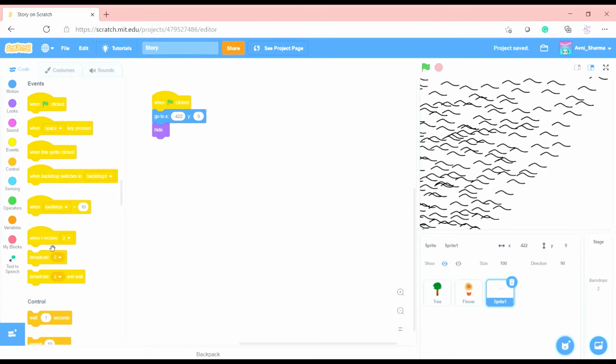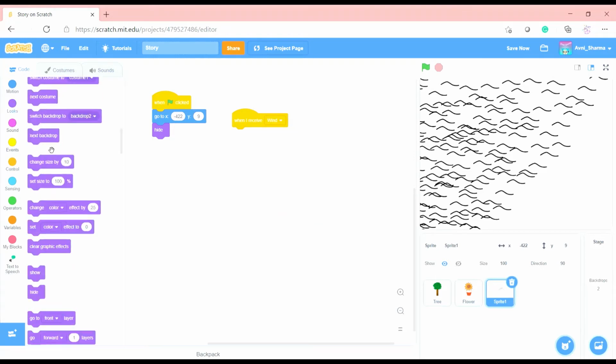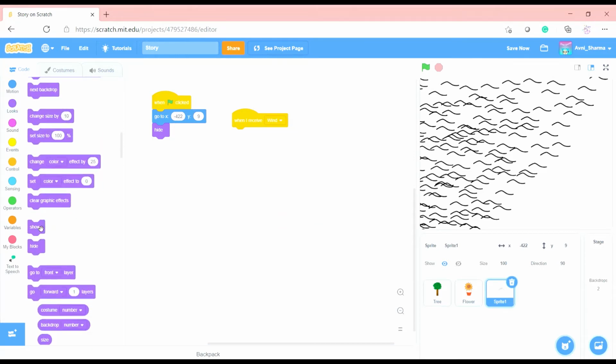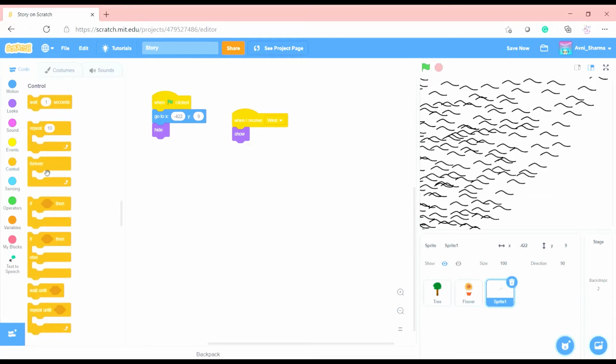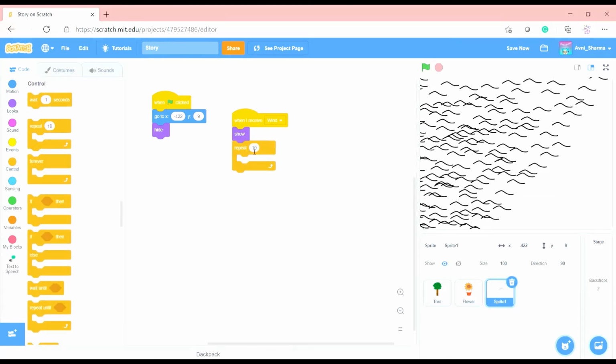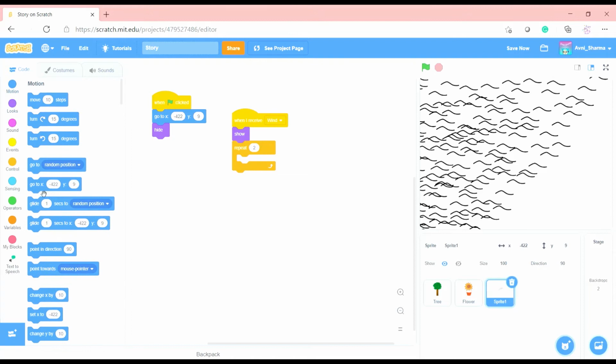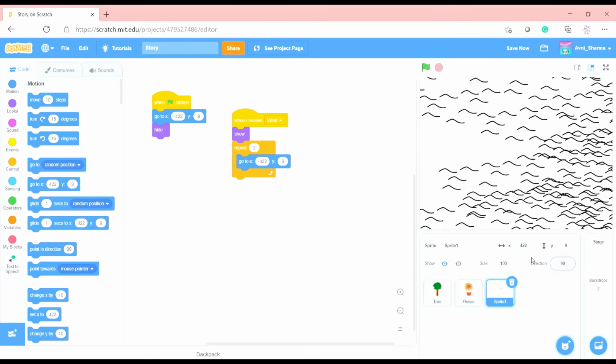So then I will say when I receive wind, show, and then get a repeat block. And then we will just get the same block. We can say glide.